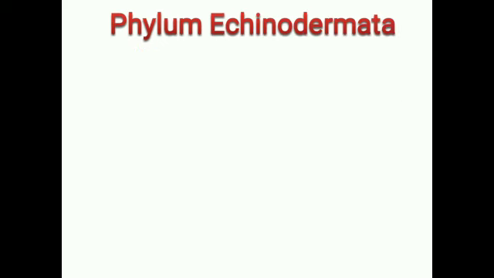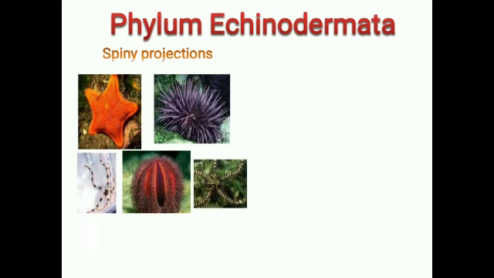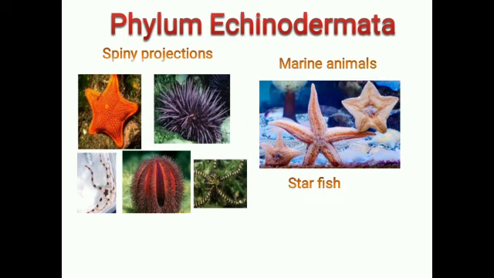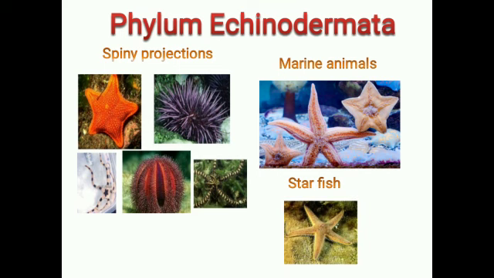Now the next phylum is Phylum Echinodermata. They have spiny projections. You can see in this picture. And they are marine animals. Starfish is the example of Phylum Echinodermata. Now this is all about the phylum. Have you got it about the phylum?